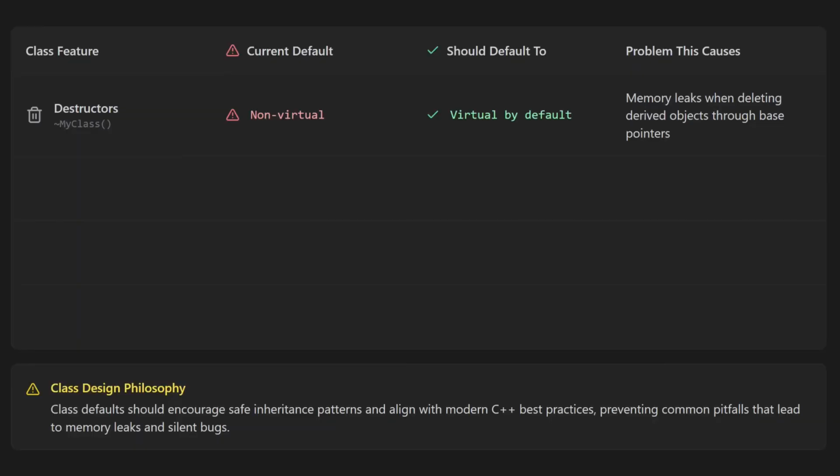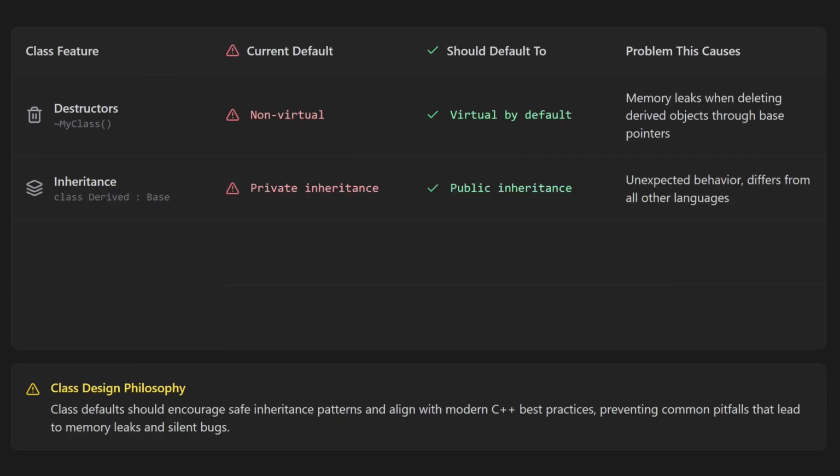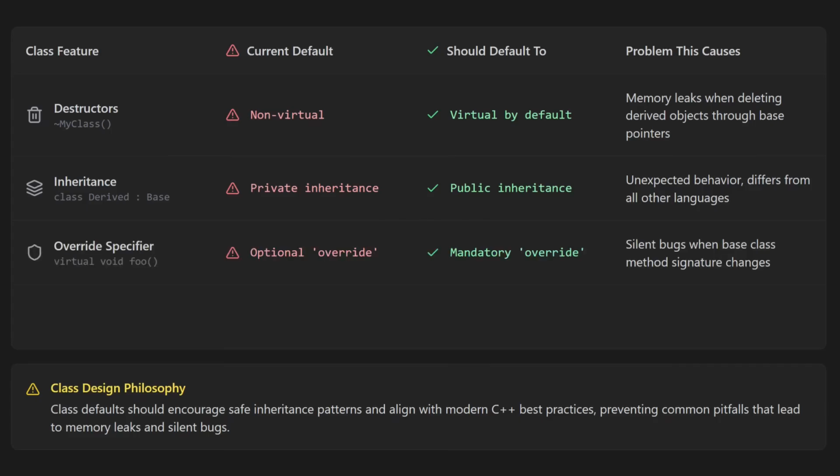Classes have a bunch of bad default behavior. Destructors are non-virtual by default. This causes memory leaks when derived objects are deleted through base pointers. It's a very common mistake to forget marking destructors as virtual. Inheritance is weird too. When you inherit something via class, it does private inheritance by default. Some developers argue that it should be public inheritance by default, just like basically every other language. And the override specifier is optional by default, but it should be mandatory. There's also a keyword this, which gives you a pointer to the current instance of the class. The default behavior should be to give you a reference.